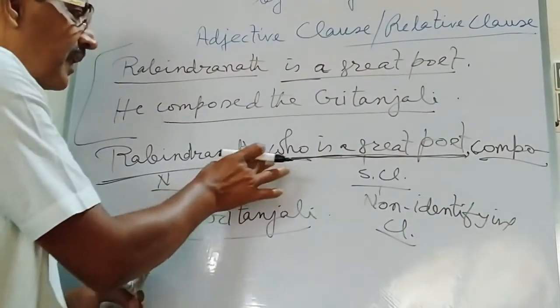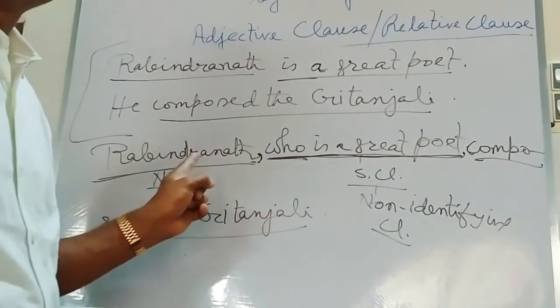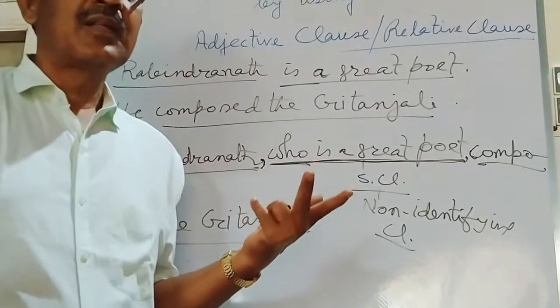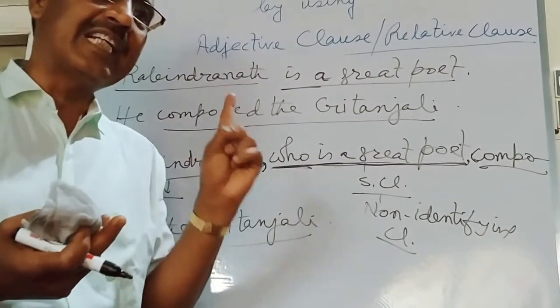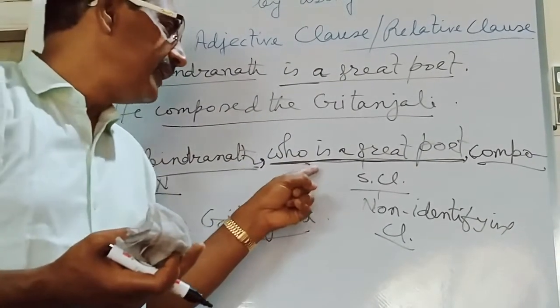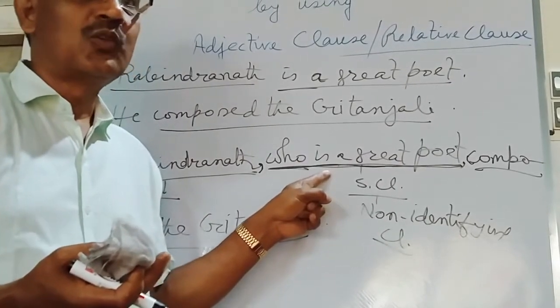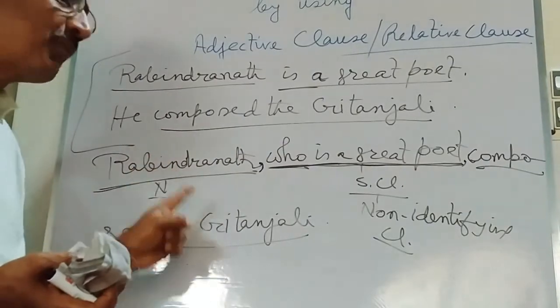And here the subordinating clause is used not to identify Rabindranath. There are so many Rabindranaths in our villages or in our countries. But only the great poet Rabindranath composed the Gitanjali. So this is information which is not essential to identify the particular Rabindranath who composed the Gitanjali.